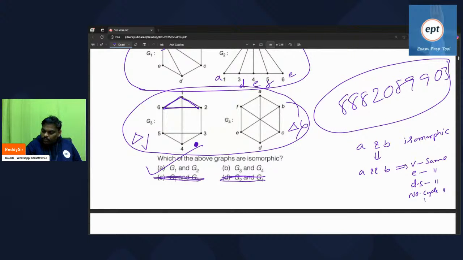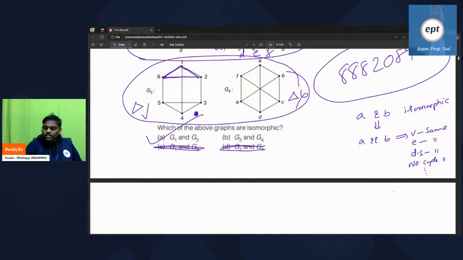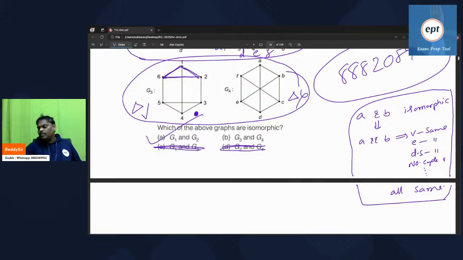So I want to say one important thing: the easiest way is all same. How can I verify two graphs are isomorphic? Vertices same, edges same, degree sequence same, number of cycles same, everything same. There is no other way to discriminate. If you find even one thing which is not the same, then they are not isomorphic.